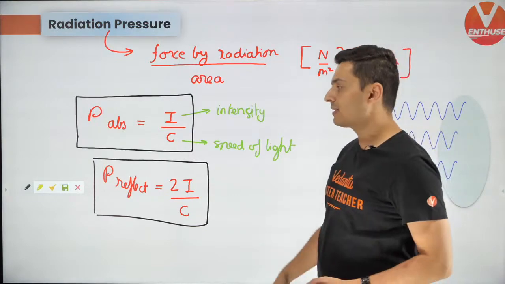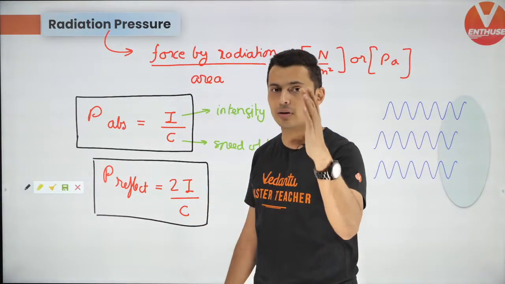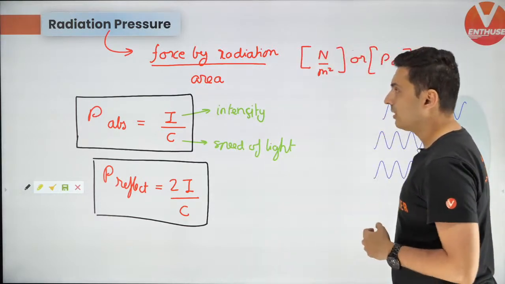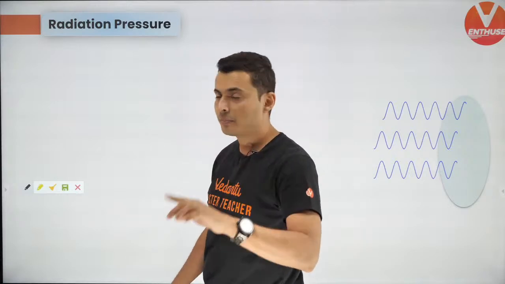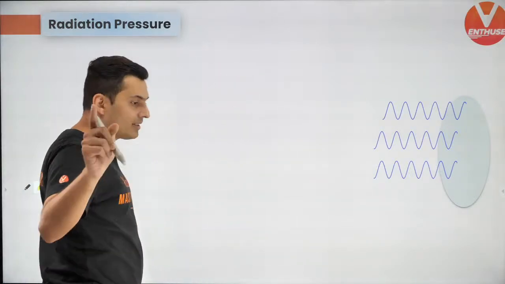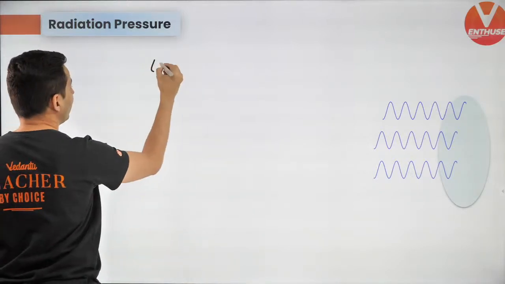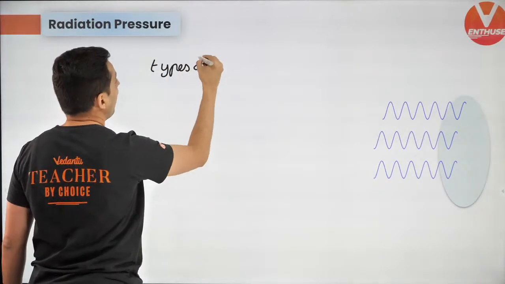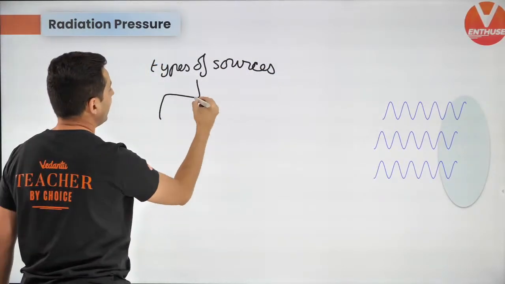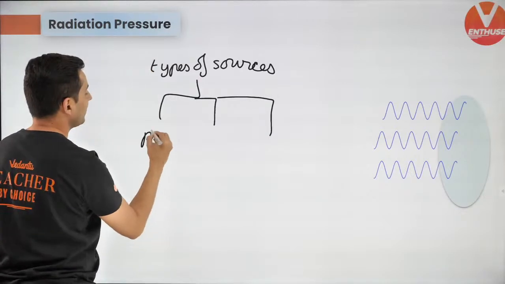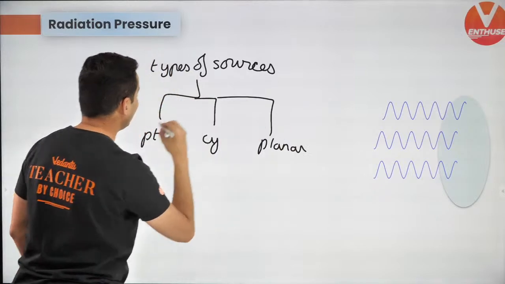Okay, let's start solving some questions. I hope you have noted down the formulas for intensity and for radiation pressure. By the way, one small note over here. If you have missed the previous class, please check it, because over there I have discussed types of sources: point, cylindrical, and planar.